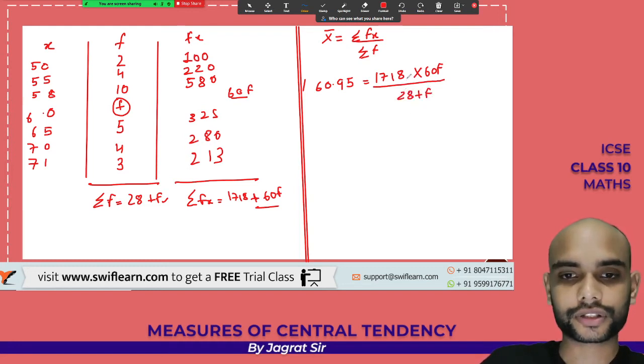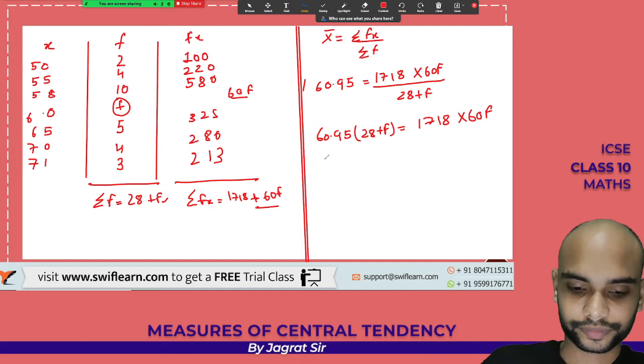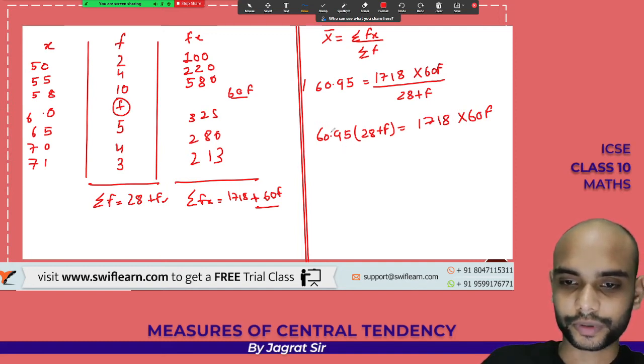So guys, pause the video and solve this and calculate the f yourself. Okay, so 60.95 multiplied by 28 plus f, and 1718 plus 60f. After using the distributive property, 60.95 multiplied with 28 gives you 1706.6 plus 60.95f, and finally you would have 1718.